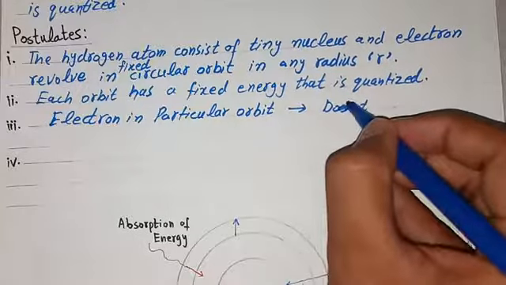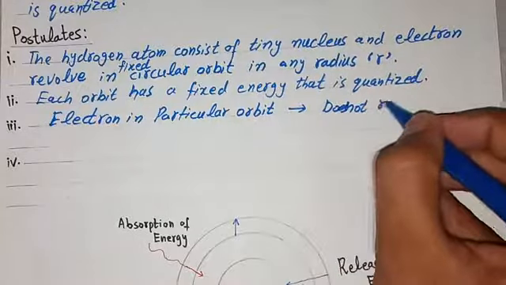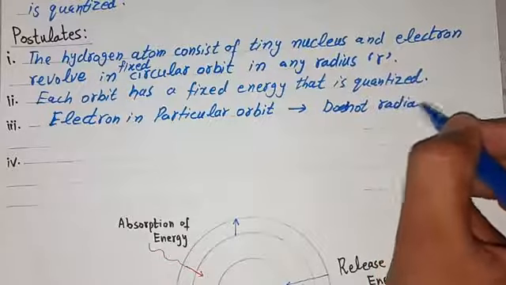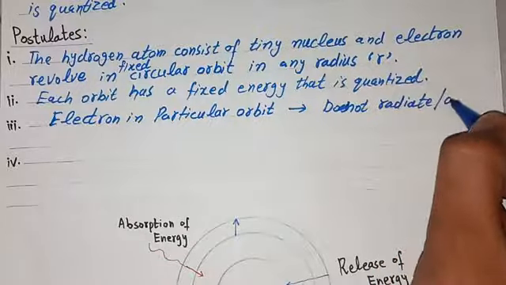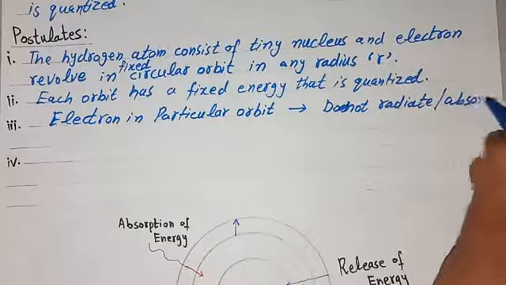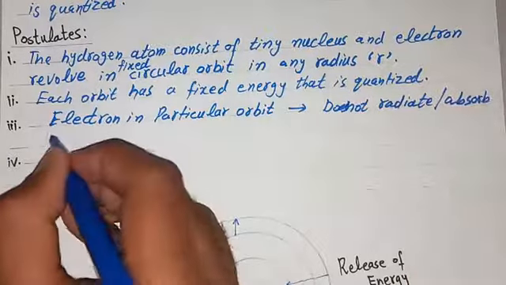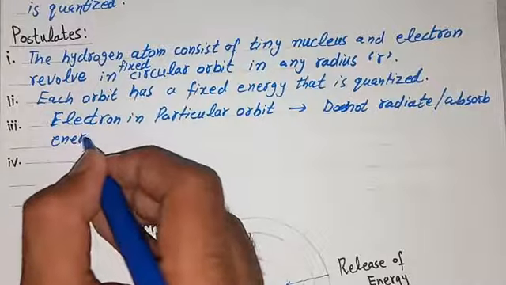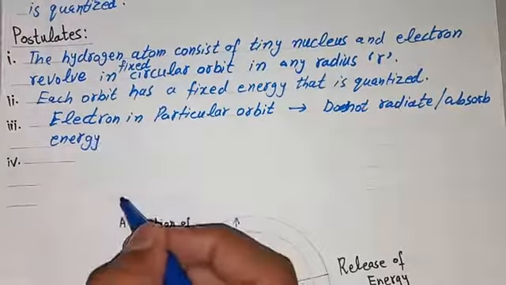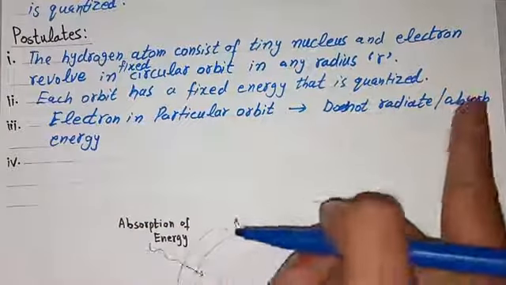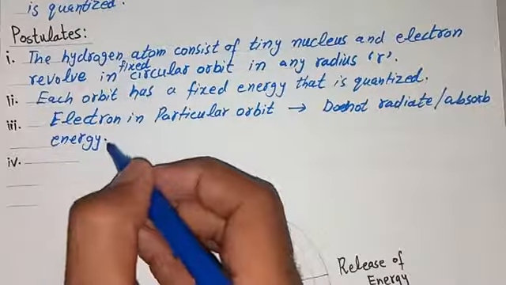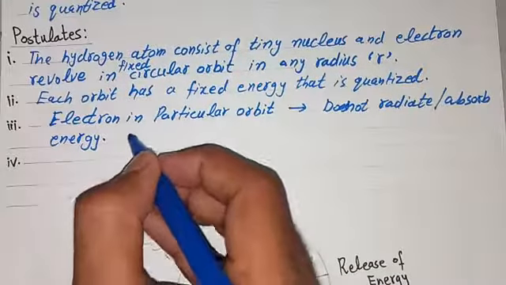Does not radiate or absorb energy. When an electron remains in a particular orbit, it will not radiate or absorb energy. It will radiate energy when it jumps.